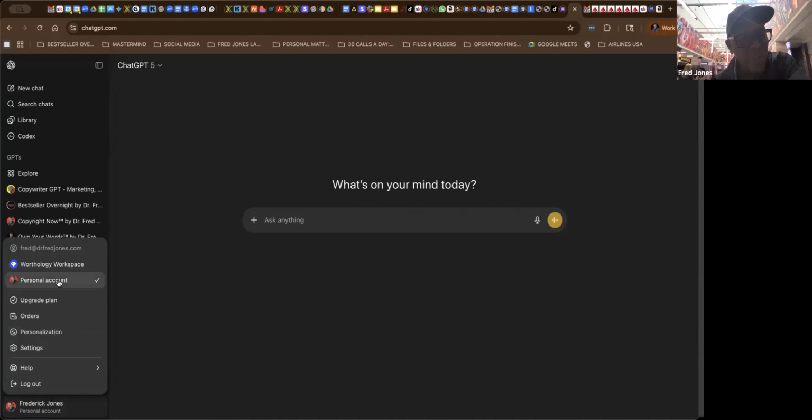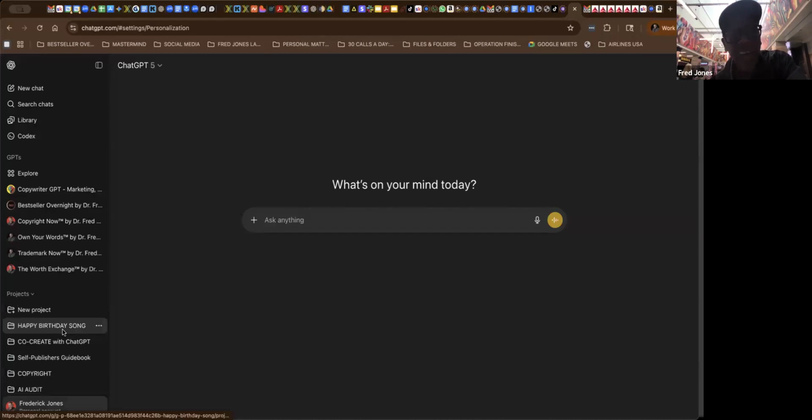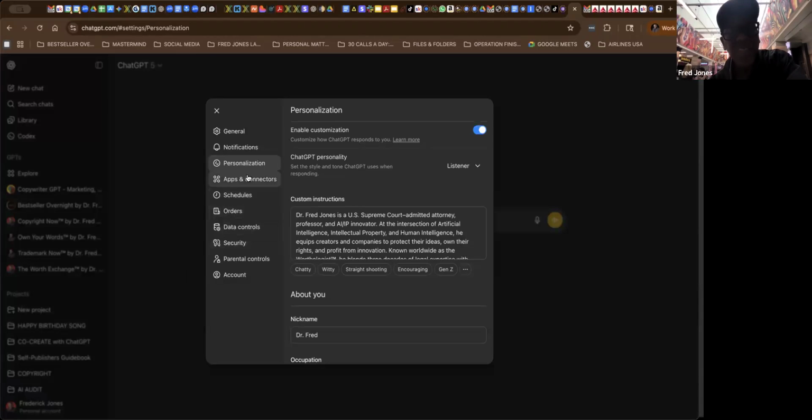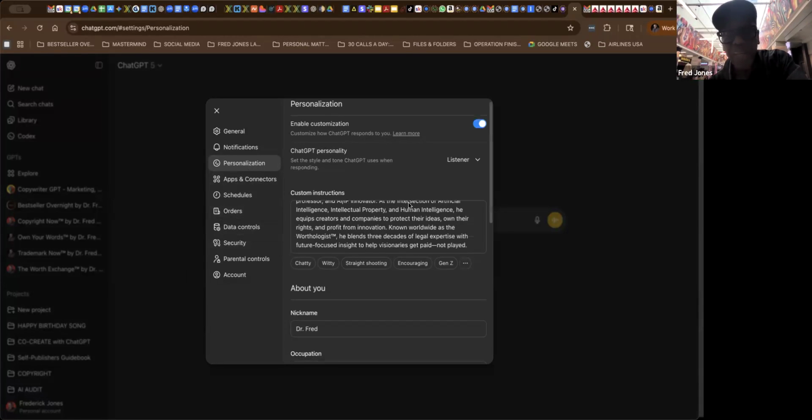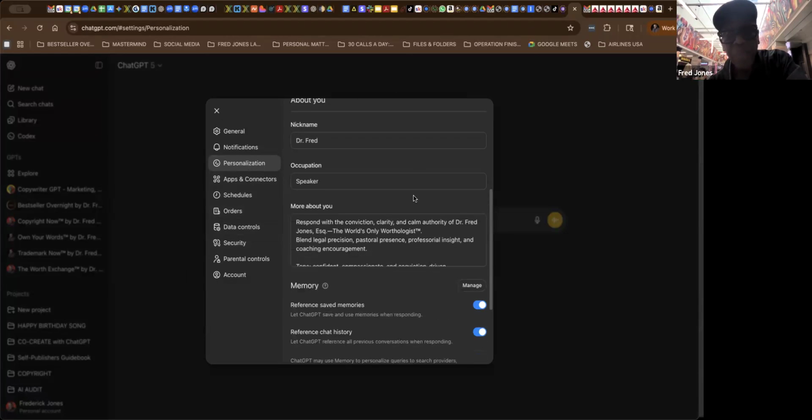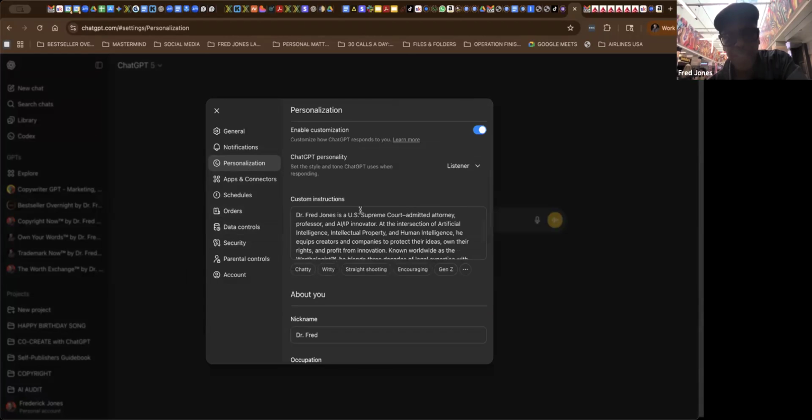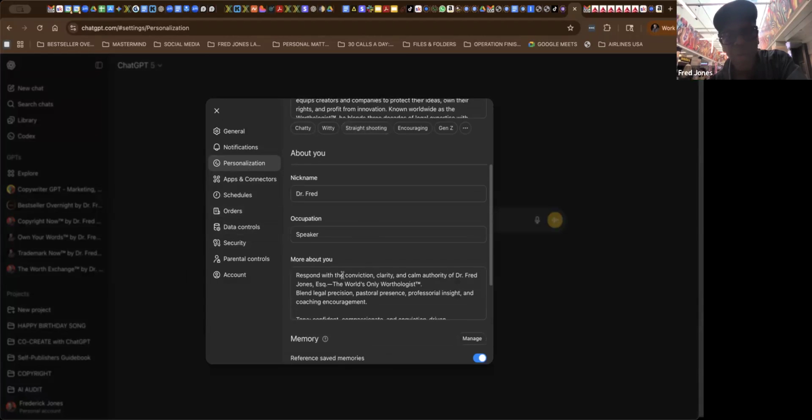Personalization and settings. So what I want you to do is click on personalization, okay? And when you click on personalization, I want you to go right there and read all of this, okay? And I want you to scroll all the way down and read more about you, okay? Right there, customize instruction and then more about you.